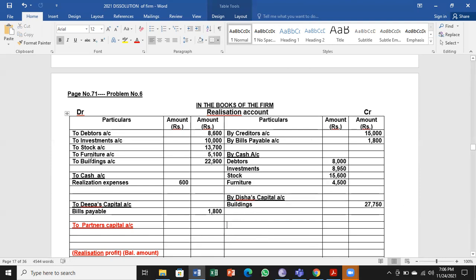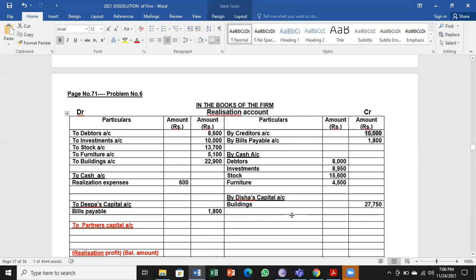So furniture was there, furniture has been realized. All 5 assets were got over here. 4 assets are converted into cash, 1 asset taken over by the partner. Coming to the liabilities. Creditors is there in the business. It is the amount to be paid by business, 16,000.